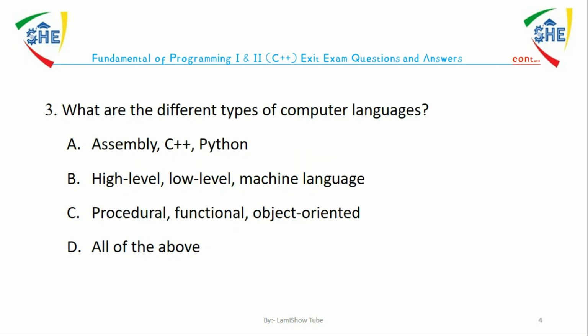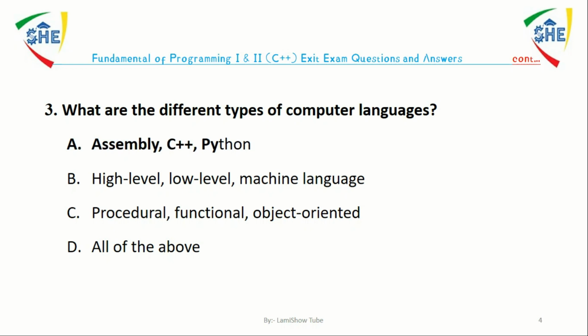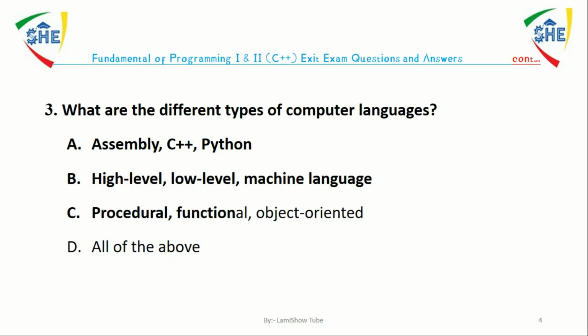Question number 3. What are the different types of computer languages? A, assembly, C++, Python. B, high-level language, low-level language, machine language. C, procedural, functional, and object-oriented. D, all of the above. The answer is B. There are 3 types of computer language: high level, low level, and machine language.